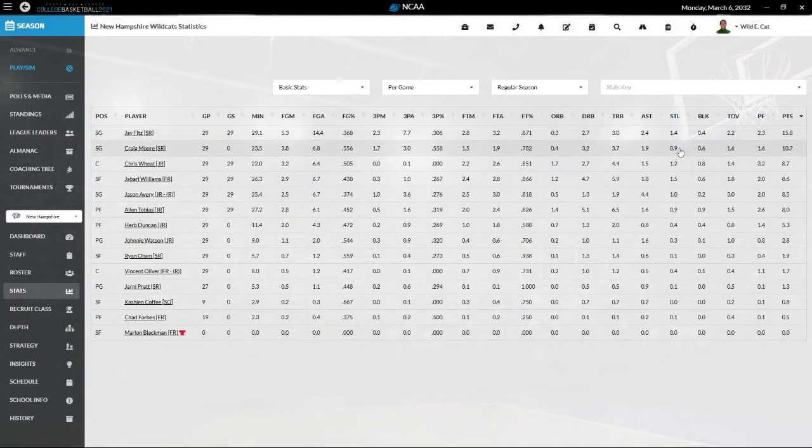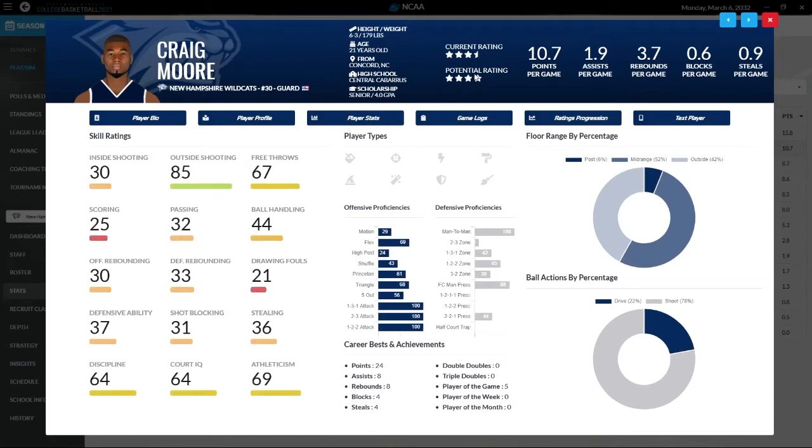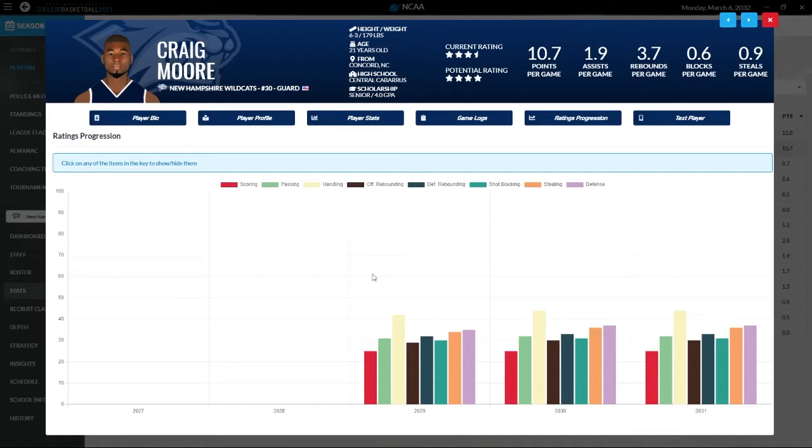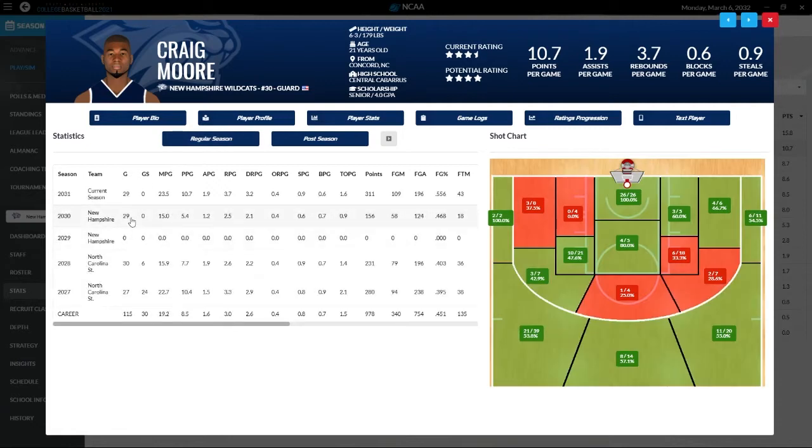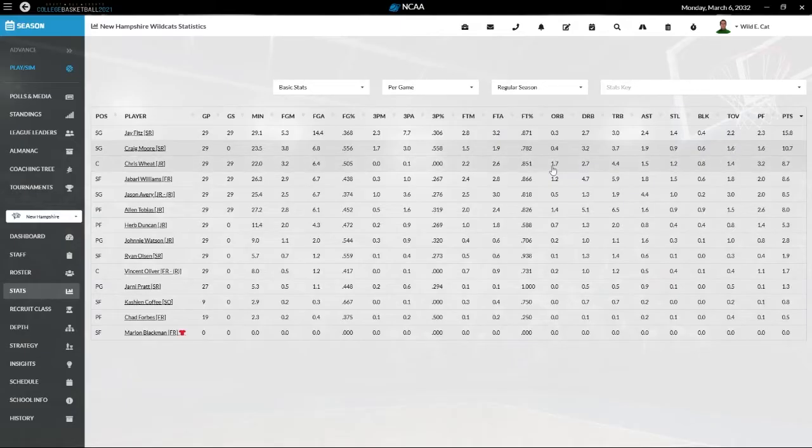Jay Fitz led us in scoring, 15.8 a game. He is a volume shooter, only shoots 36%. Craig Moore was a 3.5-star, 4-star player after being like a 1-star player last year because he didn't play much for us last year. He played in all 29 games, only played 15 minutes a game. He doubled his scoring. Shooting got a whole lot better, so he was solid for us.